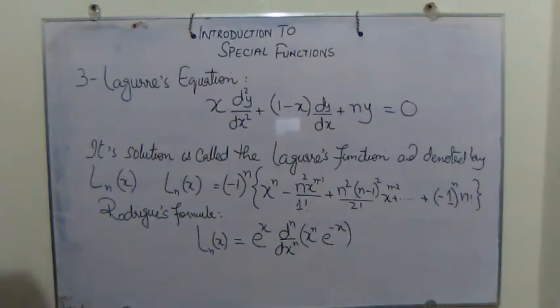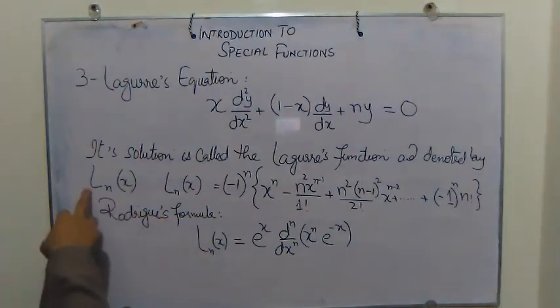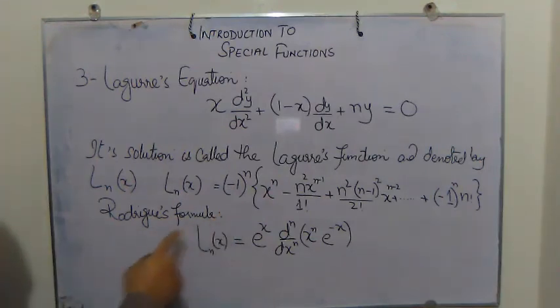So this one is the Laguerre equation, which has a polynomial. It is denoted by Ln of x. The polynomial form is something like this, and the Rodrigues formula, the generalized equation, is this form.